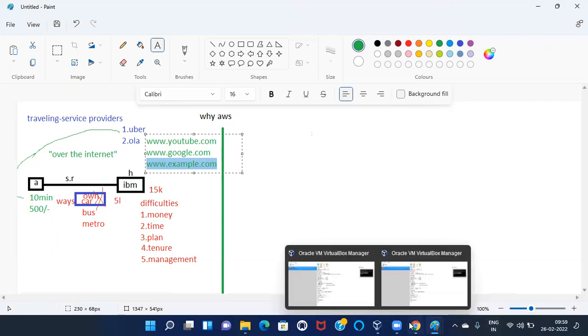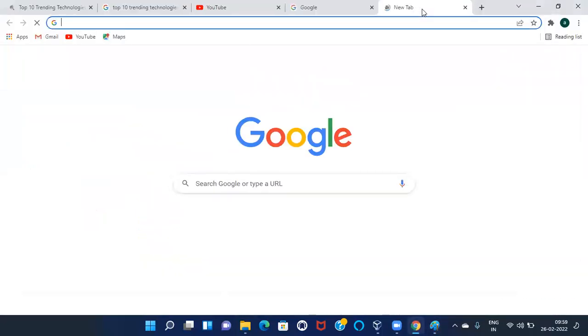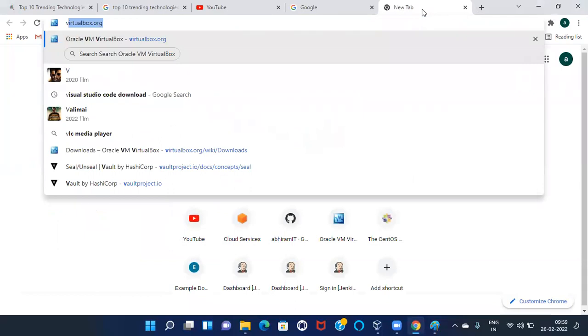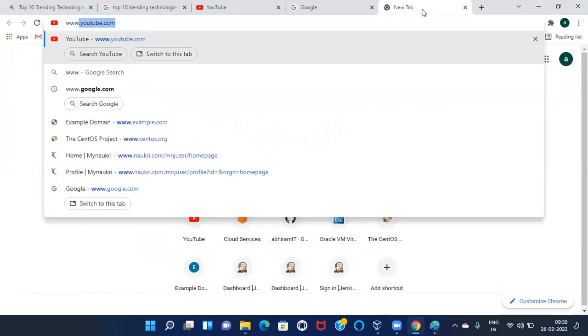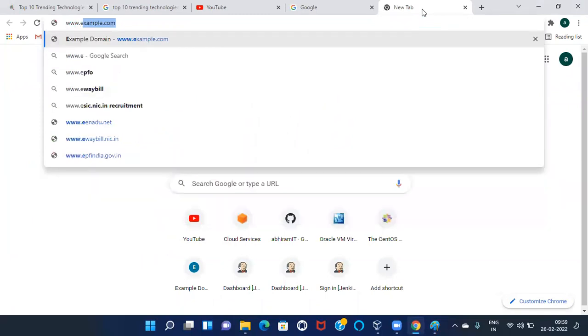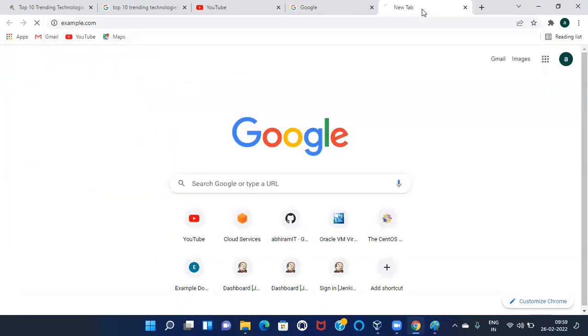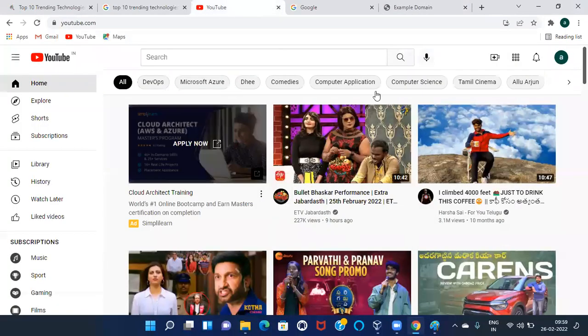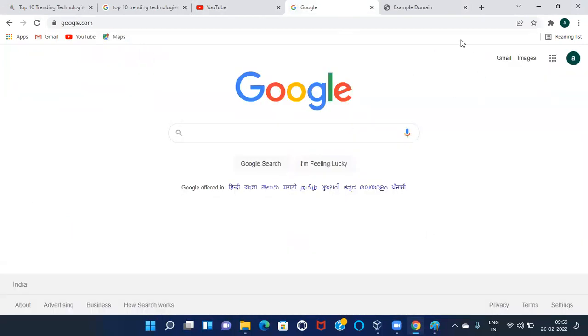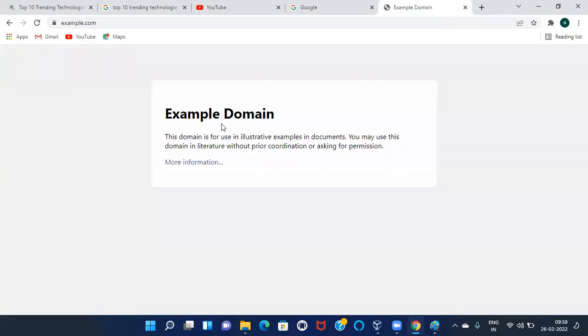So go to Google Chrome, take a new tab, www.someexample.com. Okay, enter button. See, if you go with youtube.com, we can see some result. Google.com, we can see result. What is my application? Example.com. So presently this domain is not available.